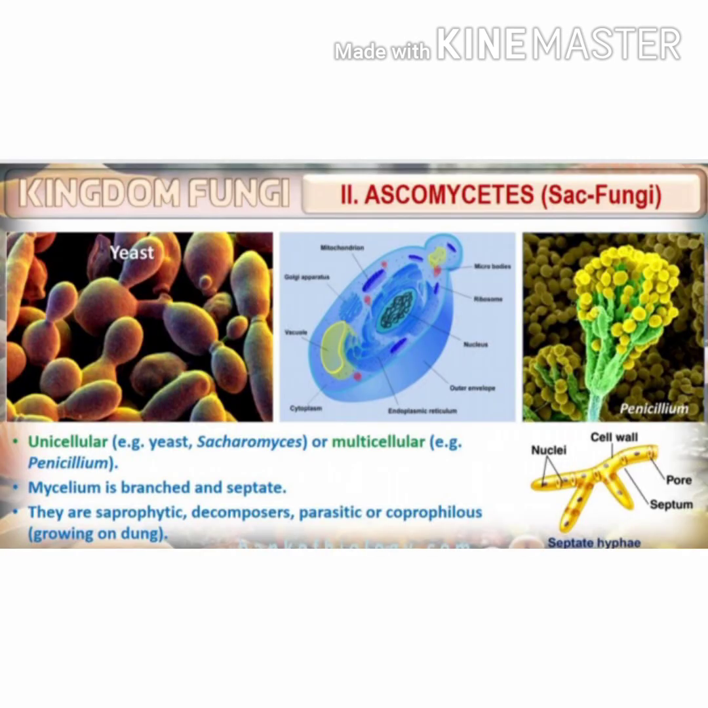Now comes the second group of fungi, that is Ascomycetes. Its common name is sac fungi. Unicellular forms also come under Ascomycetes, that is yeast, whose scientific name is Saccharomyces. Multicellular forms also come under this category, for example Penicillium. Here the mycelium is branched and septate, that means the cross walls are present. These include saprophytic organisms, decomposers and parasitic forms, or coprophilous. Coprophilous means the fungi which grow on dung.